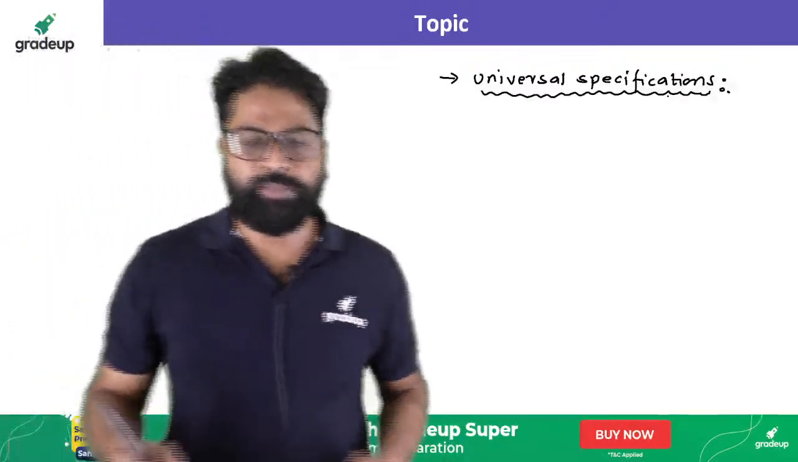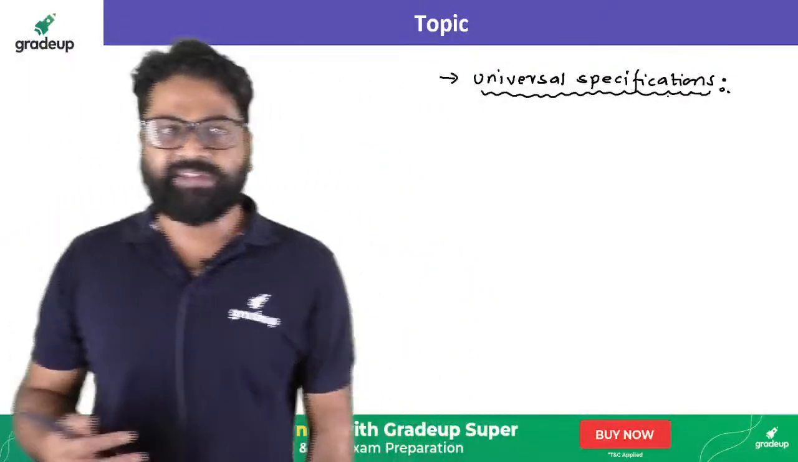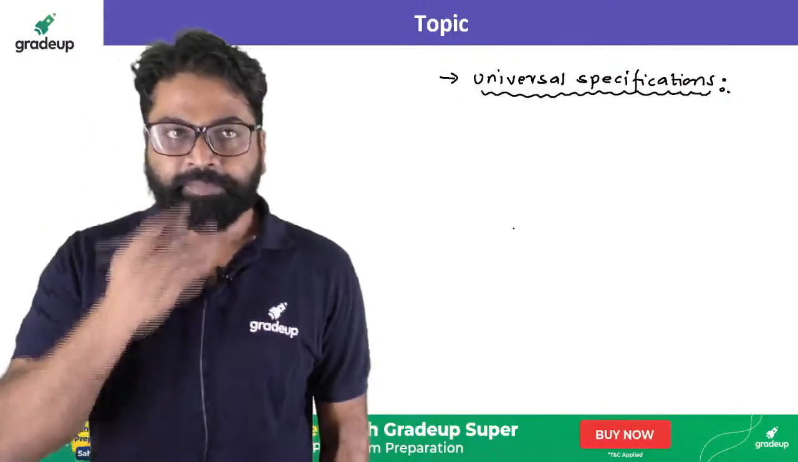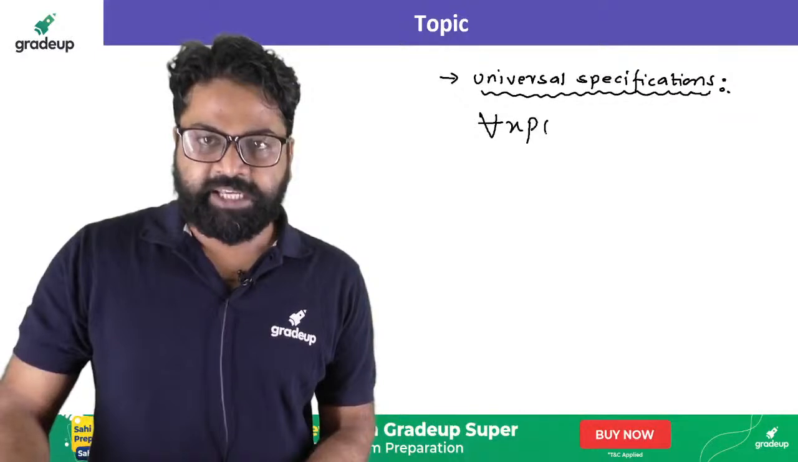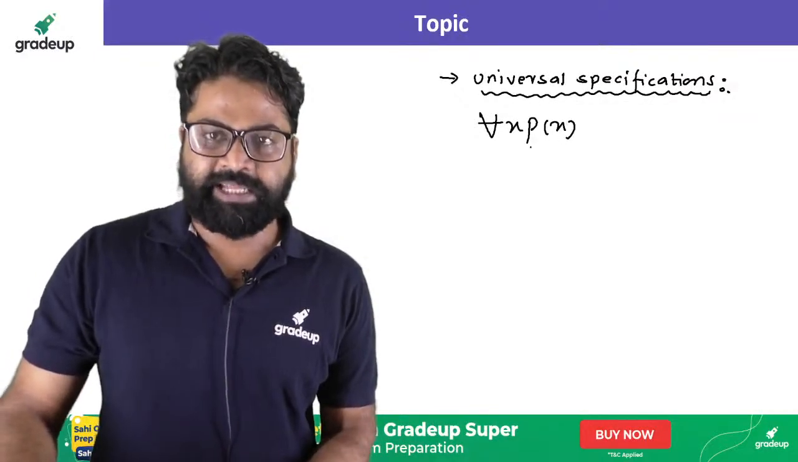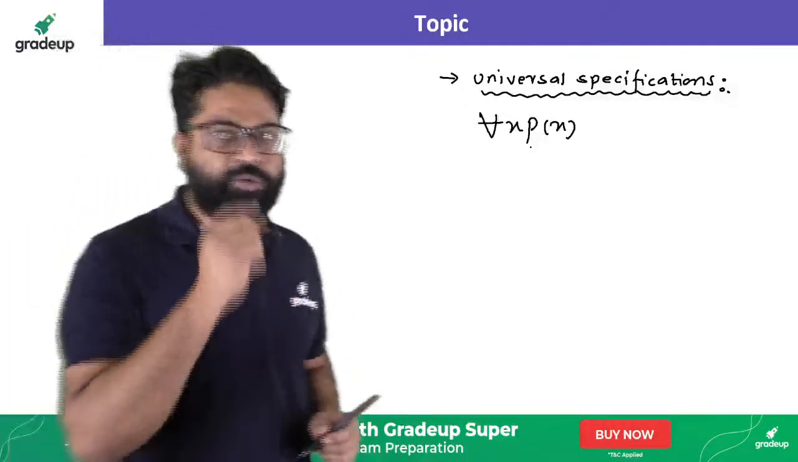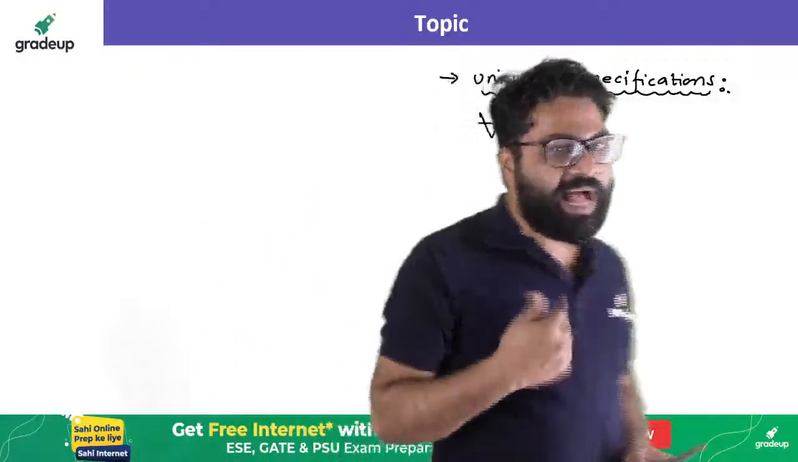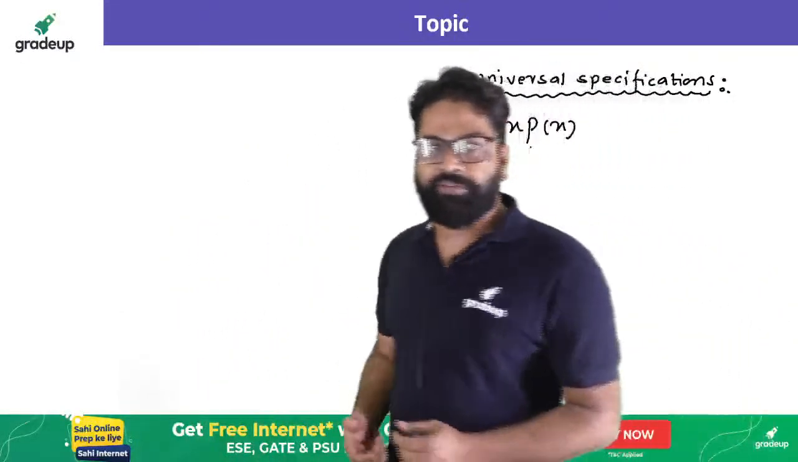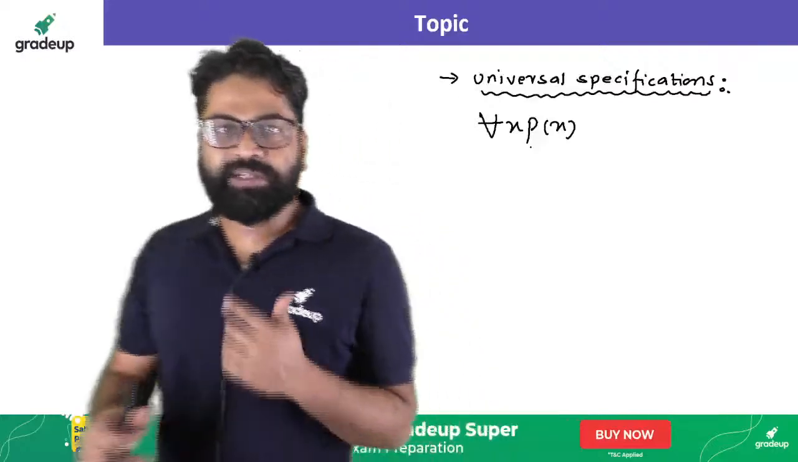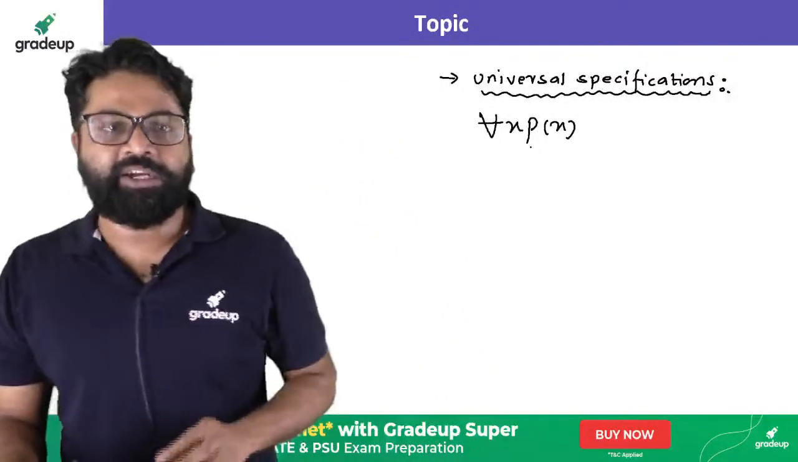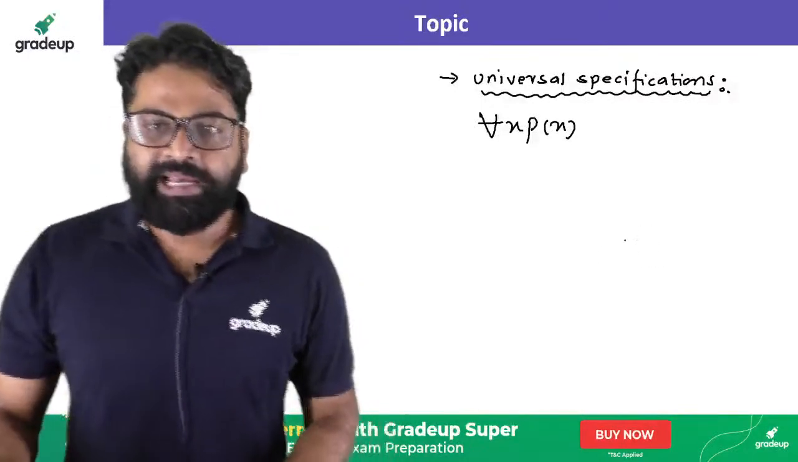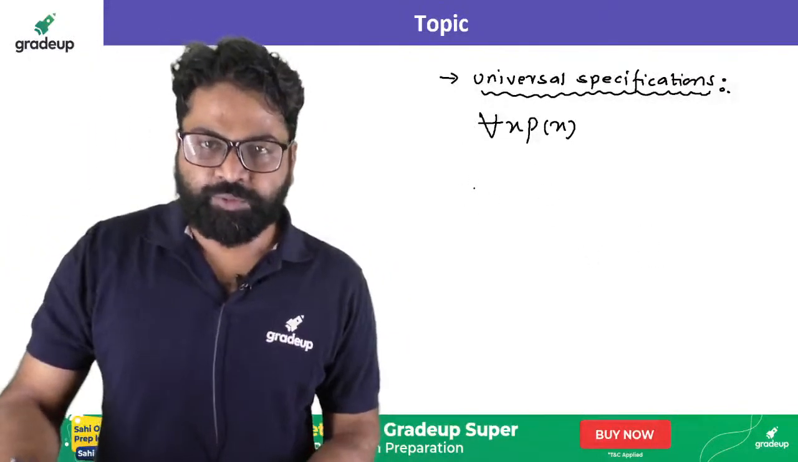So let me tell you what is the universal specification that you people are having. Suppose I write that for all of x, p of x is going to be true. If I ask when for all of x, p of x will be true, then you will say that, sir, for all of x, p of x will be true when each and every element in the domain is going to be true. Let's consider for all of x, p of x true.